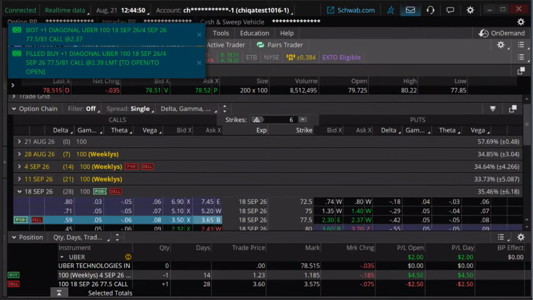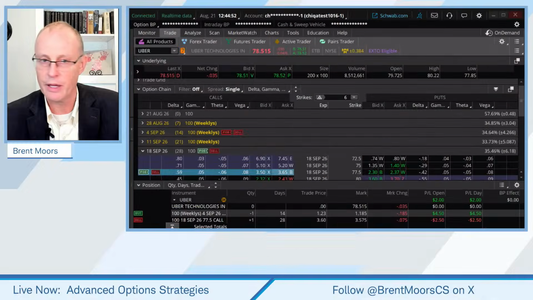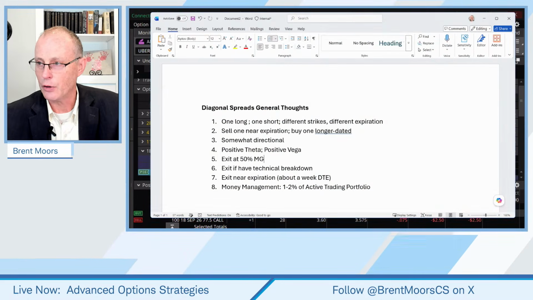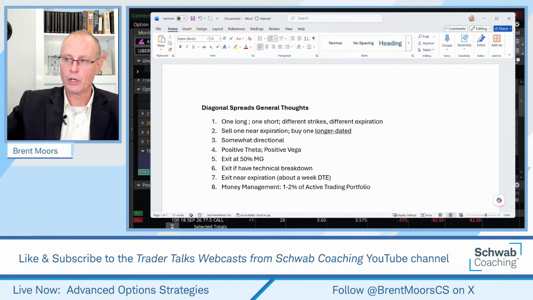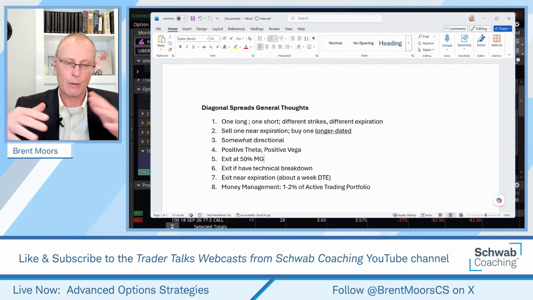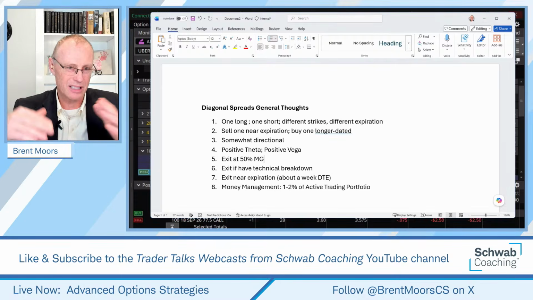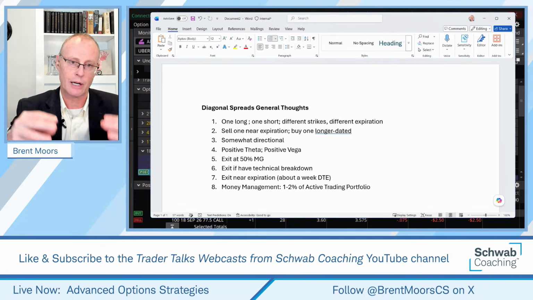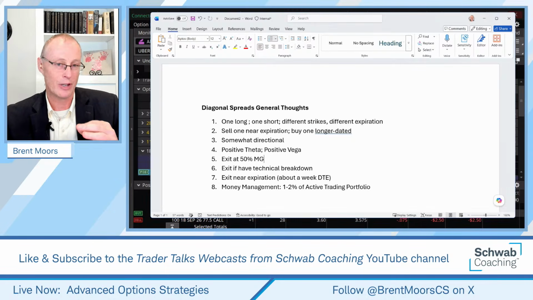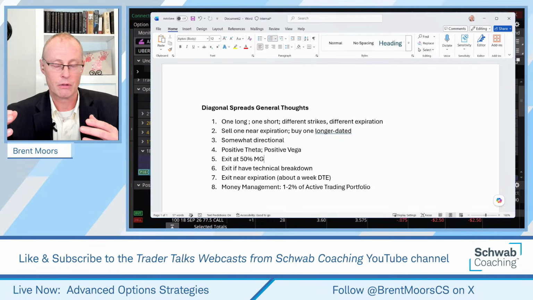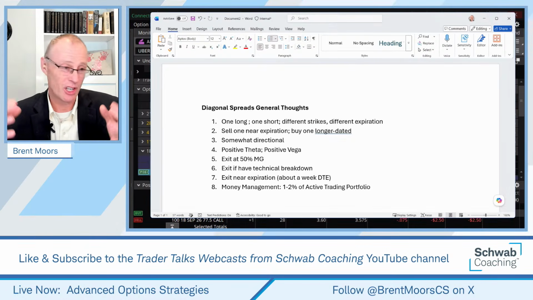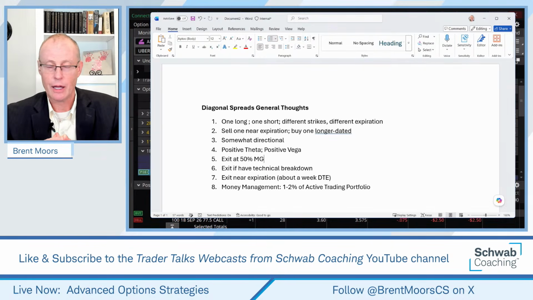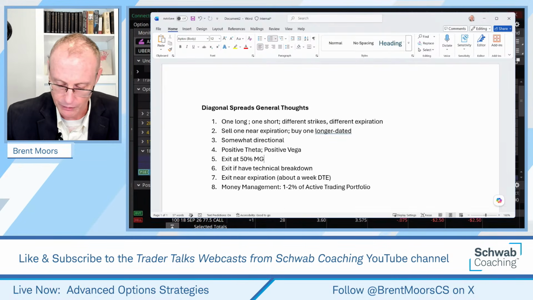Just remember as we're doing these, just a few things to wrap up. Start with the outlook. What's your direction? Plan. You can use your deltas to help you on short strikes. Generally, short strikes are going to be out of the money. Long strikes are going to be at the money or in the money a little bit. Check the liquidity. Look for event risk, such as earnings coming up. If you want to deal with those, you're going to use limit orders on these typically. Know your exits before you enter, and position size accordingly to be conservative on your trade.